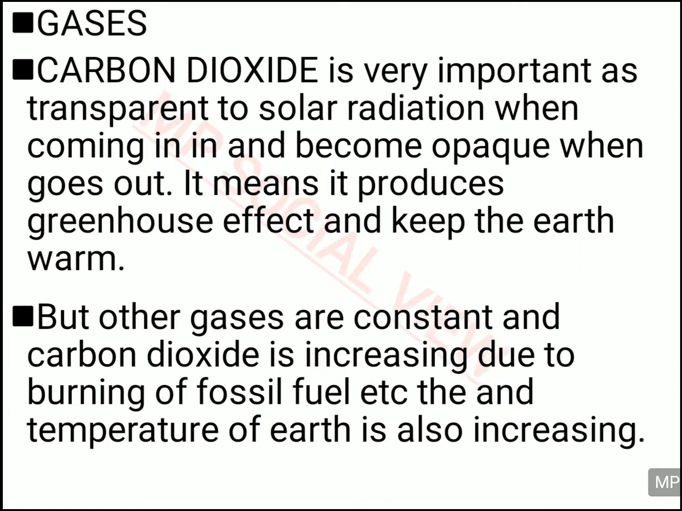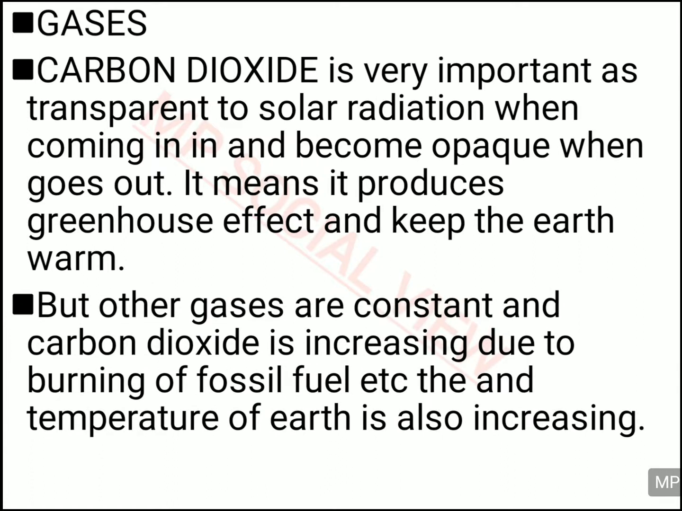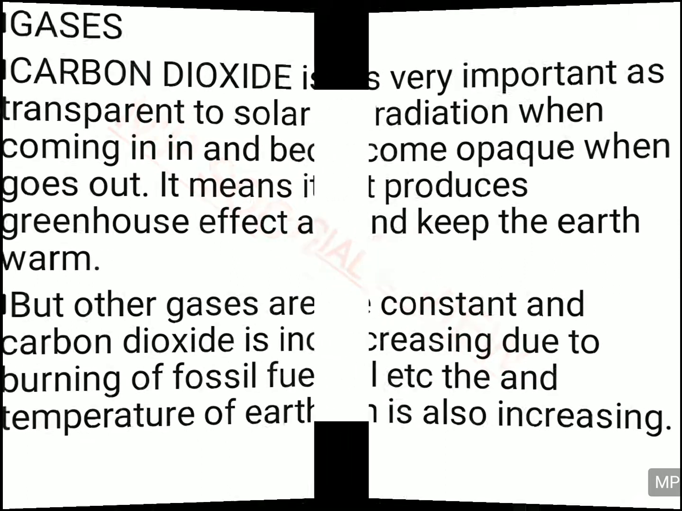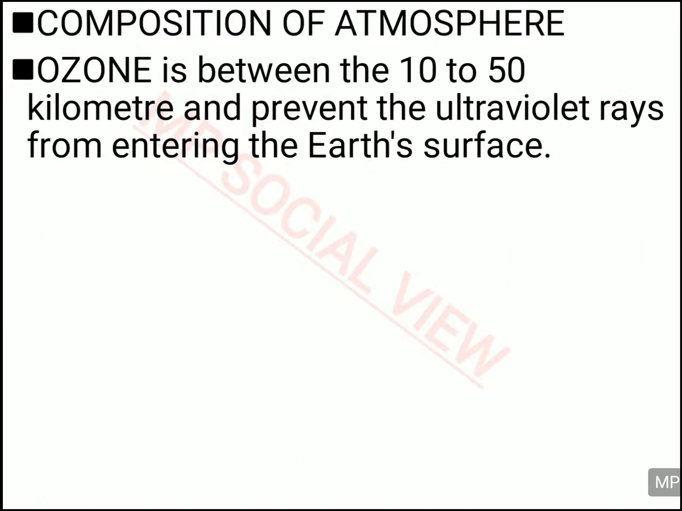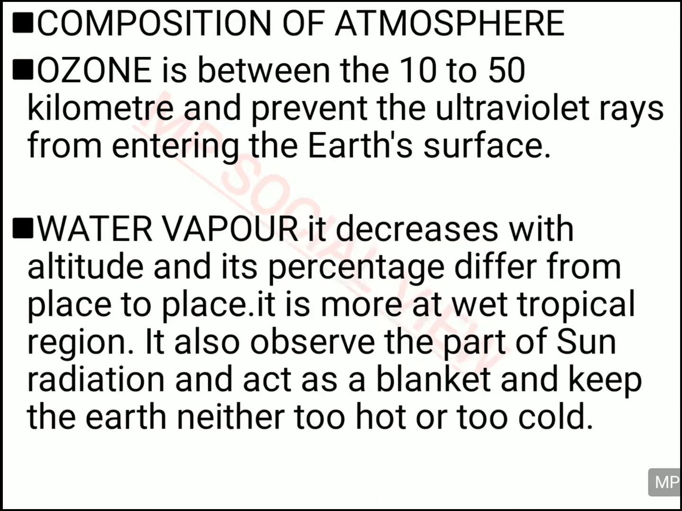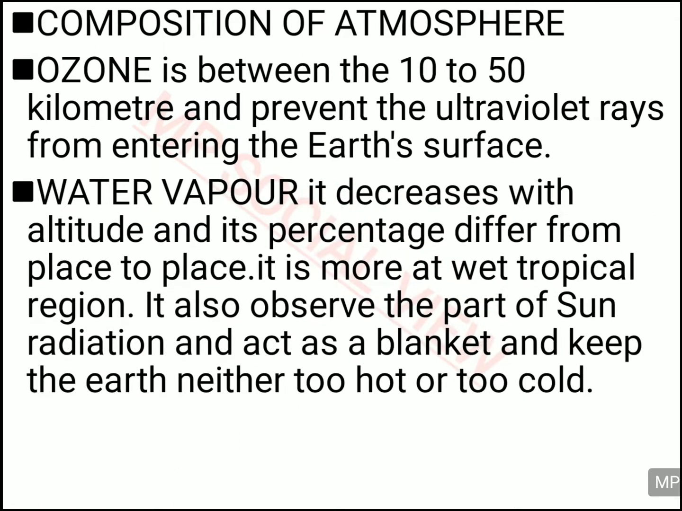But on the other hand, if the other gases are constant and carbon dioxide keeps on increasing by burning of fossil fuel and other factors, then this can lead to more increase in the temperature of the earth and the problem of global warming. Another part of the composition of the atmosphere is ozone. Ozone is really important for you because it protects you from the ultraviolet rays, and it is found up to 10 to 50 km.